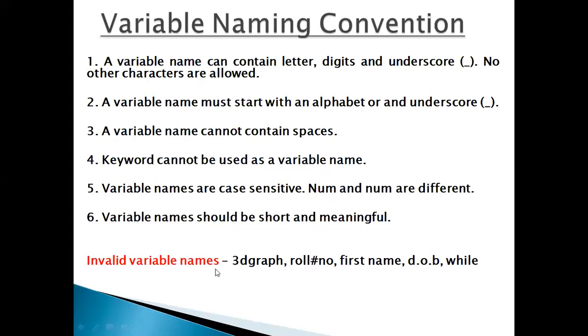See here, a name beginning with 3 is invalid, roll number and first name with a space are invalid, and d dot o dot b is also invalid, and while is invalid too.